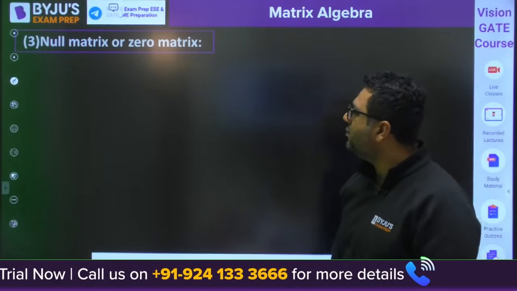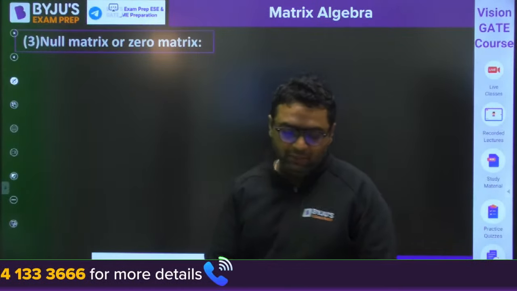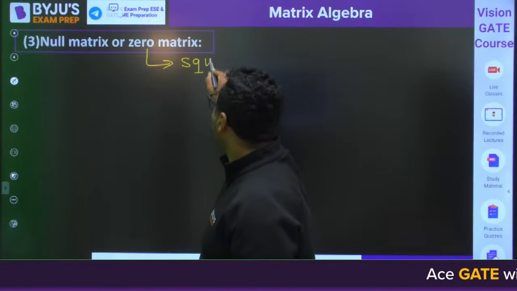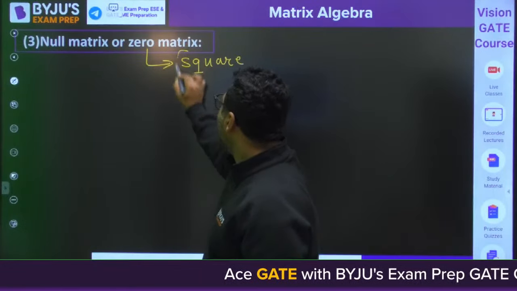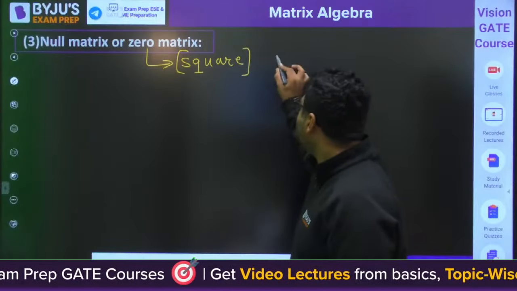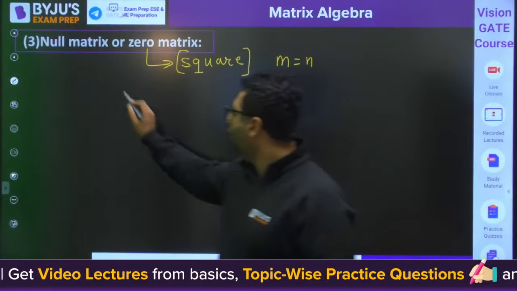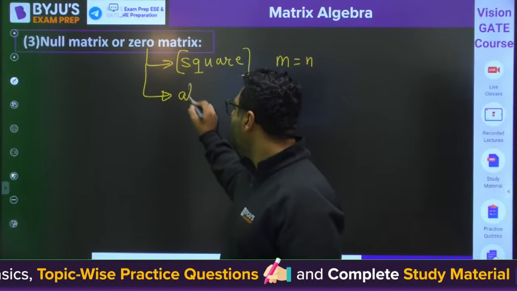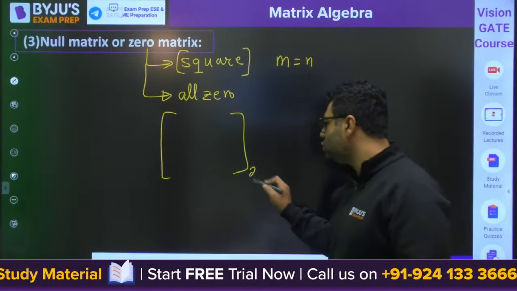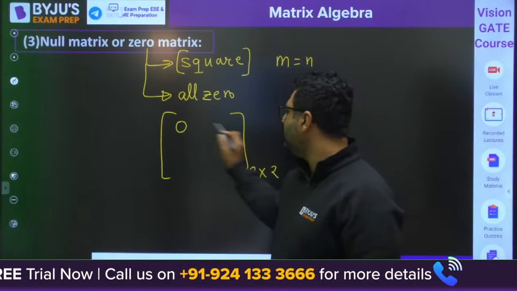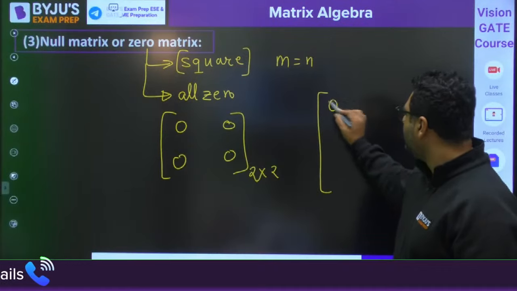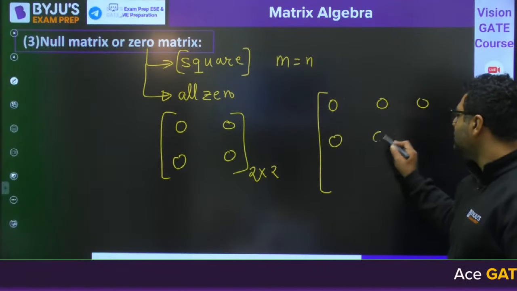Then, my dear, next is the null matrix or zero matrix. When we are talking about a null matrix or zero matrix, first of all, it is a square matrix. And when we say square, it means the number of rows and number of columns will be equal, that is m is equal to n. And all the elements also will be 0. Then we call it a null matrix. So if I want to write a 2 cross 2 null matrix, I will write 0, 0, 0, 0. Similarly, for a 3 cross 3 null matrix, all nine elements will be 0.